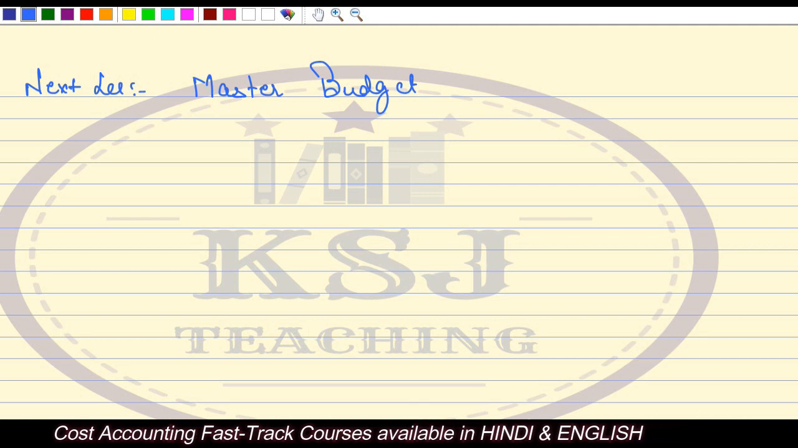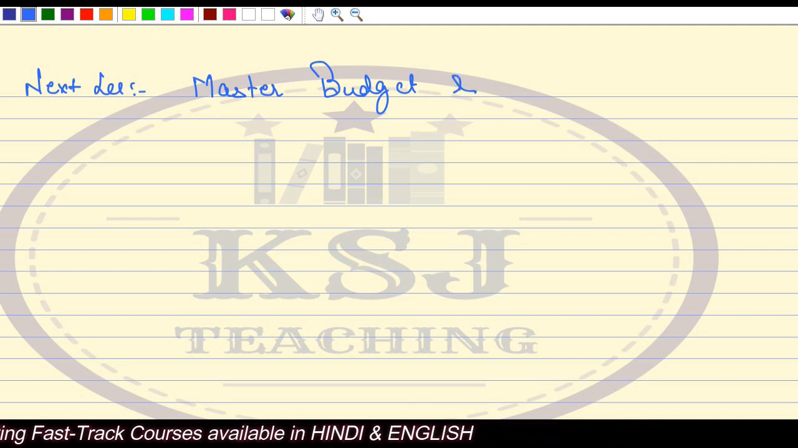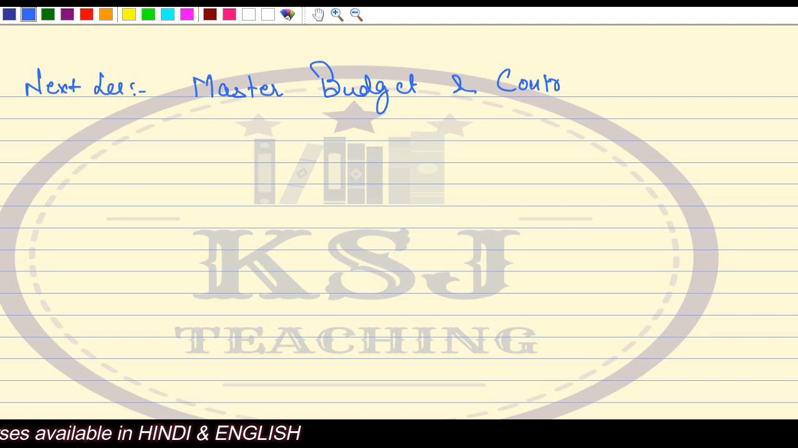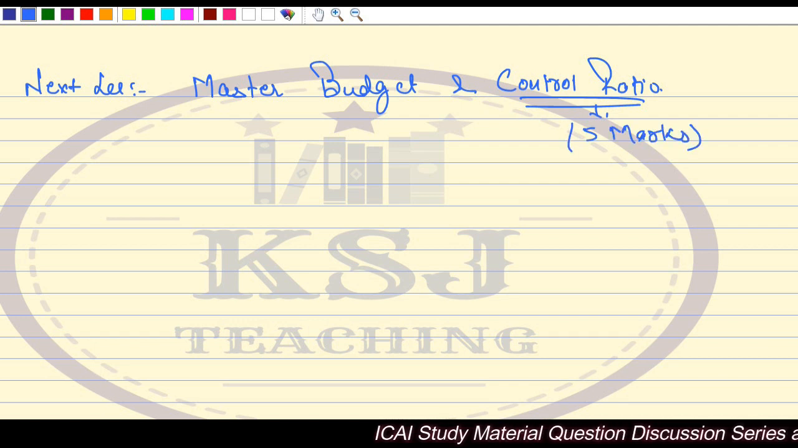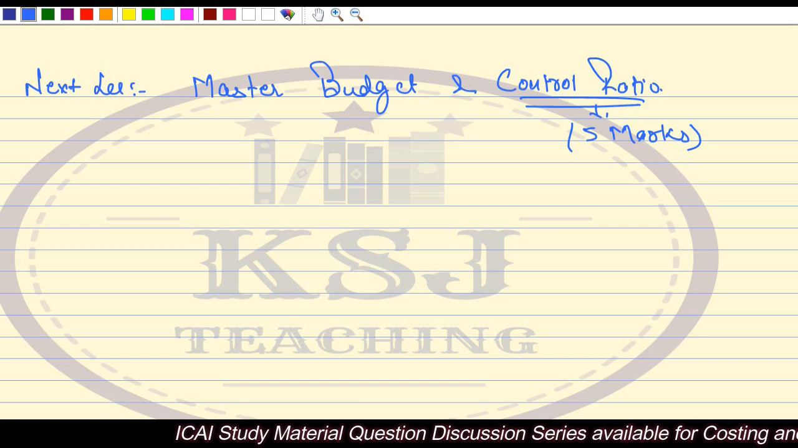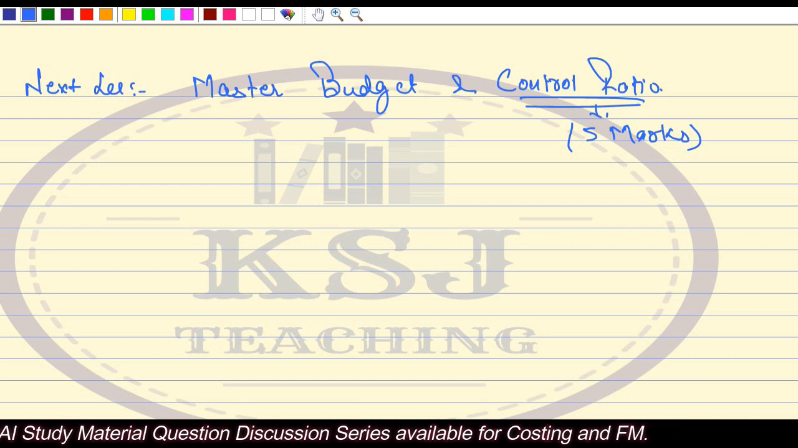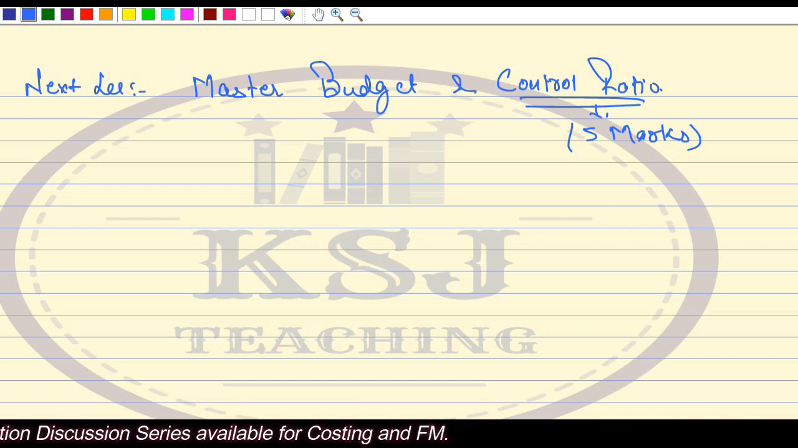So in the next lecture, we are going to do the master budget and control ratios. Control ratios are very easy. Sometimes these control ratios have been asked for 5 marks, not more than 5 marks, only a 5 marks topic. We will cover the control ratios and master budget. Master budget is covering all the budgets. That's it. So see you guys in the next lecture.